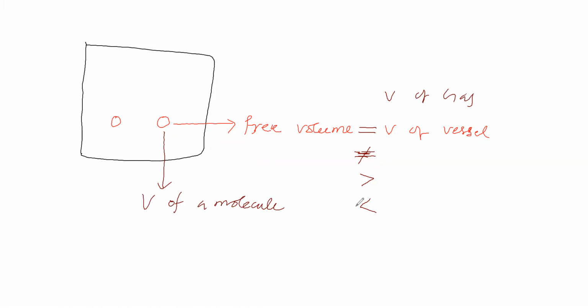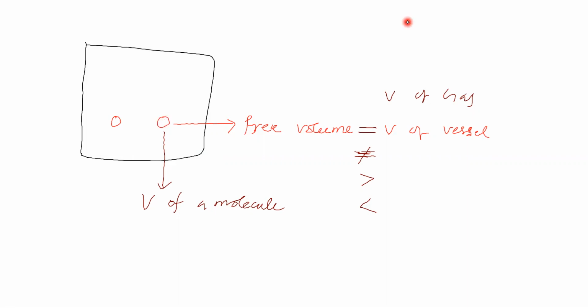Now, volume of vessel, you know. Generally, volume of vessel is nothing but volume of gas. Volume of gas in the sense is nothing but the volume of vessel till the closed end. From here to here is called volume of gas. Volume of vessel means from here to here. Volume of a molecule means this volume.